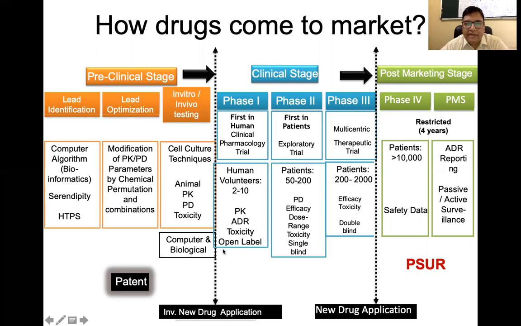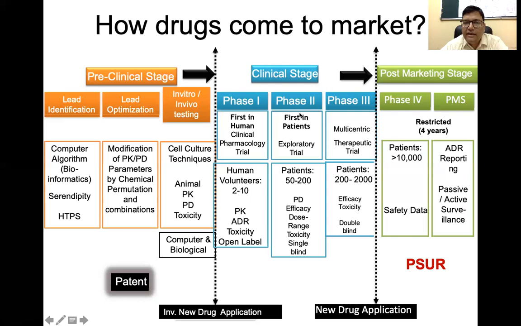With the investigational new drug application approval, we come to the clinical trial phase, which is divided into phase 1, phase 2, and phase 3 trials. Phase 1 is done in normal human beings, no patients. These are clinical pharmacological trials where around 20 to 100 human volunteers participate, and we get an idea about the pharmacokinetics, ADME, and toxicity. This is an open label study, that means both the volunteers as well as the investigator know what treatment is being given.